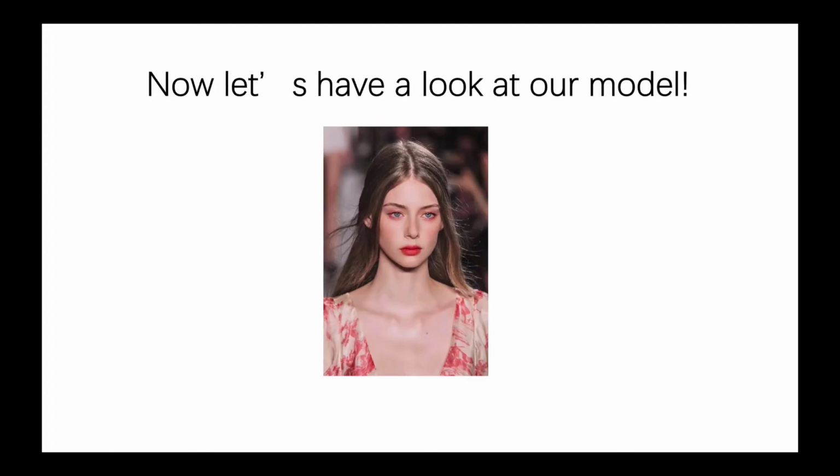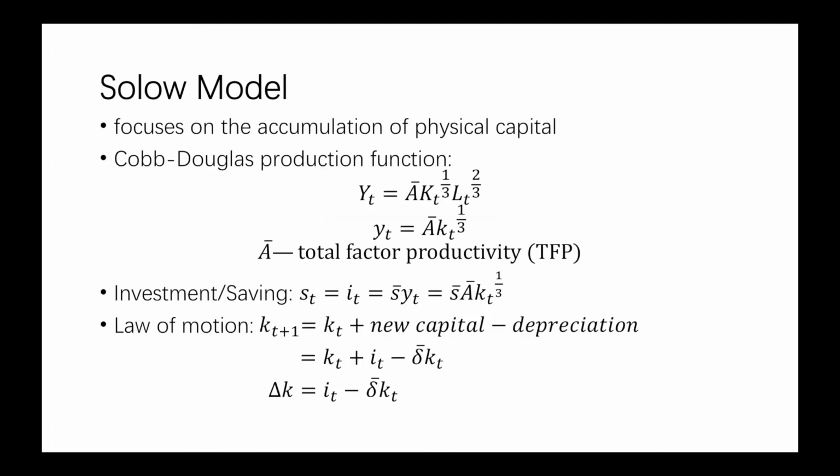So now let's have a look at the model. Here we choose a Solow model which focuses on the accumulation of physical capital. Quickly review, we have a Cobb-Douglas production function, where A can be understood as TFP. We have an investment function and a capital accumulation function.